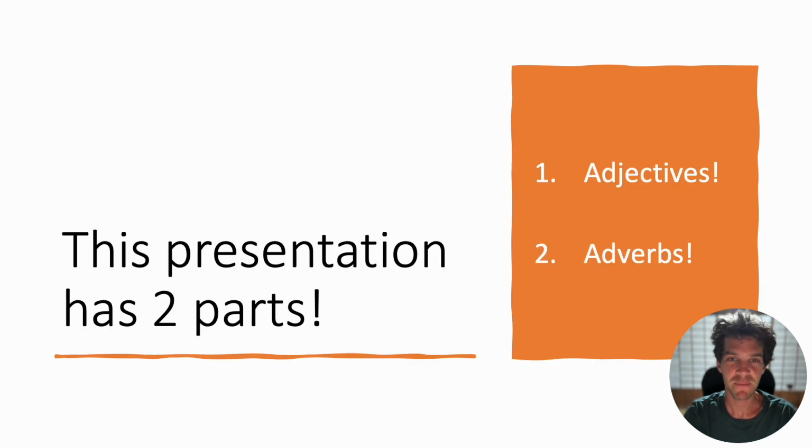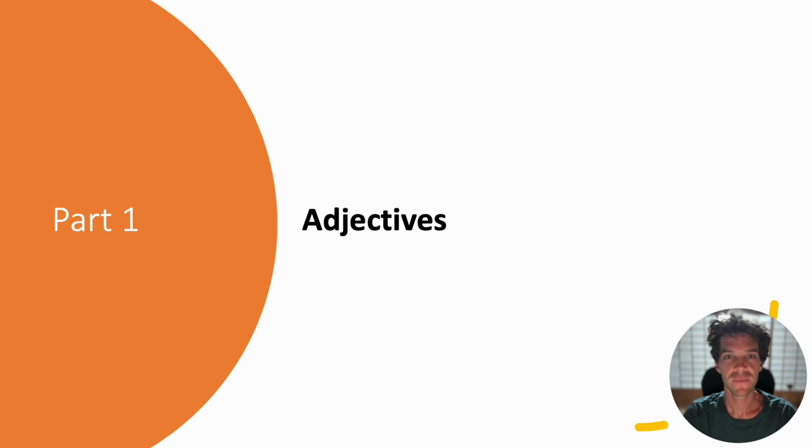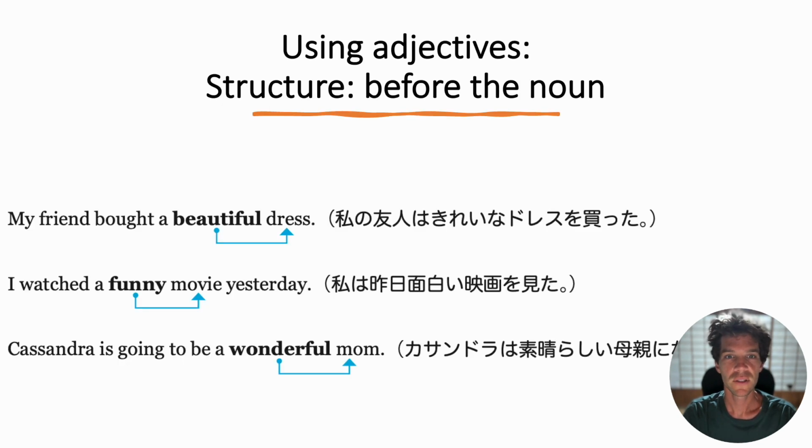As you can imagine, this presentation has two parts. Part 1 is adjectives, and in Part 2, we are going to look at adverbs. Let's get started with Part 1. That's right, we're starting with adjectives. The most important part about adjectives compared to adverbs, remember, is that they're used with nouns. So let's start off our look at adjectives with the structure.